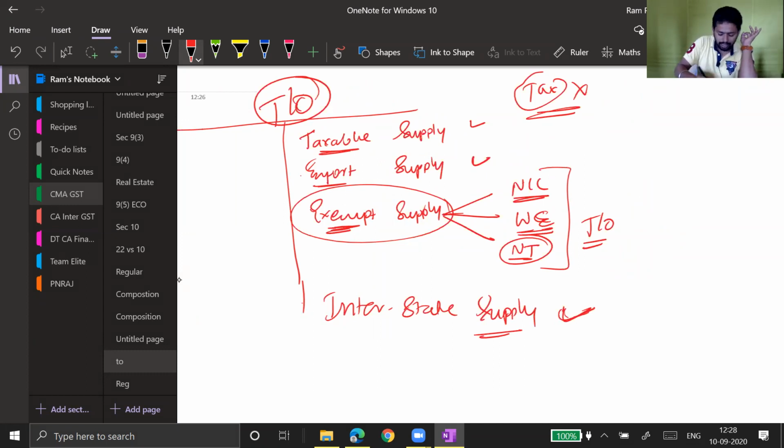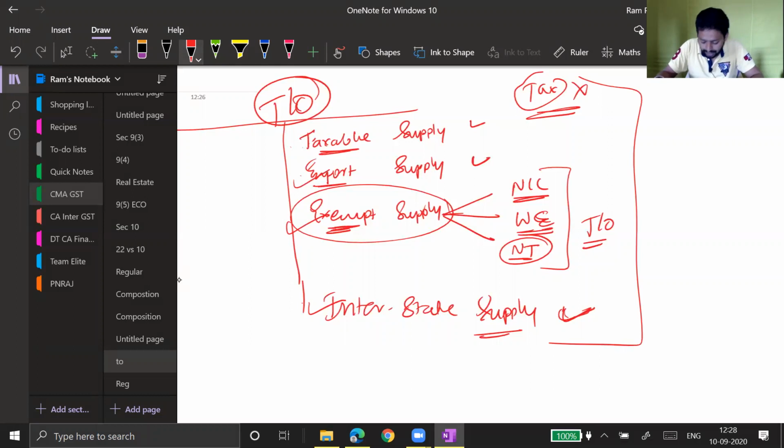So whether you are making taxable supply, or export supply, or exempt supply, or interstate supply, you can make any supply and that will be included in aggregate turnover. Did you understand this? Yes, sir.